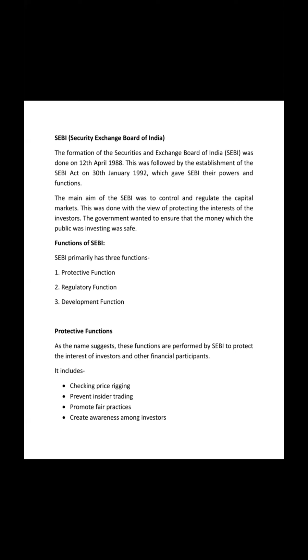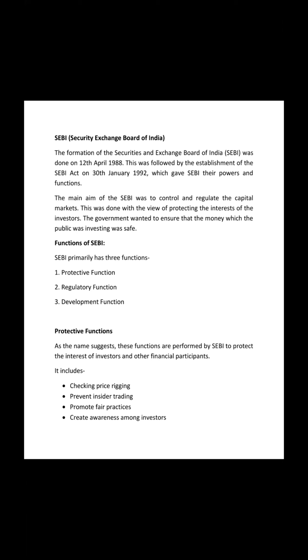So if you come to SEBI, it was formulated in 88, and with the establishment of the SEBI Act in 92, which gives SEBI the powers and functions. Although it was established earlier, the main powers and functions started after the 92 Act. So what was the main aim of SEBI? Like you are incorporating the market, you see various types of scams being there. So that is why there should be some regulatory authority so that scams and everything can be regulated. So SEBI came into existence.